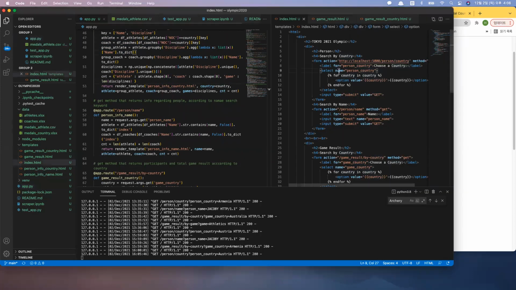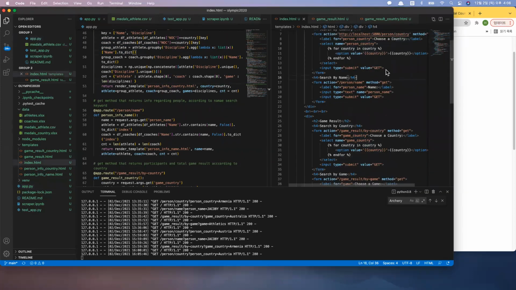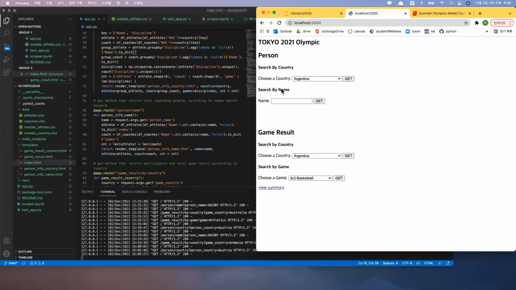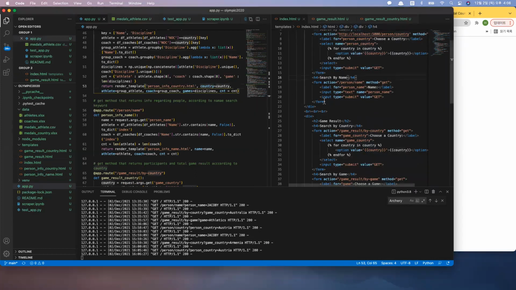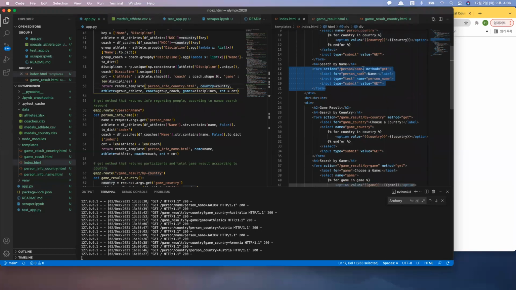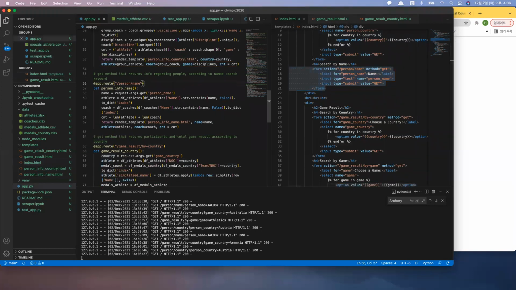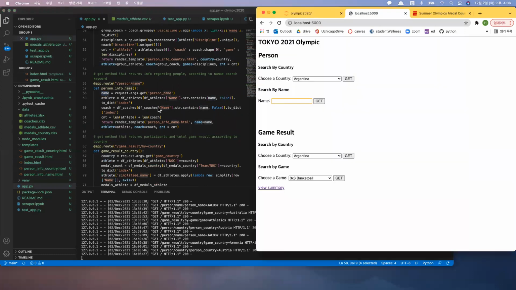And if you see the HTML again, here you search by name. So that would be this part. And here you can see that I'm sending a get method through person name. And here's the person name method. So if I click this get, then I go to this function. So here you get the name, which is the thing that I wrote here.